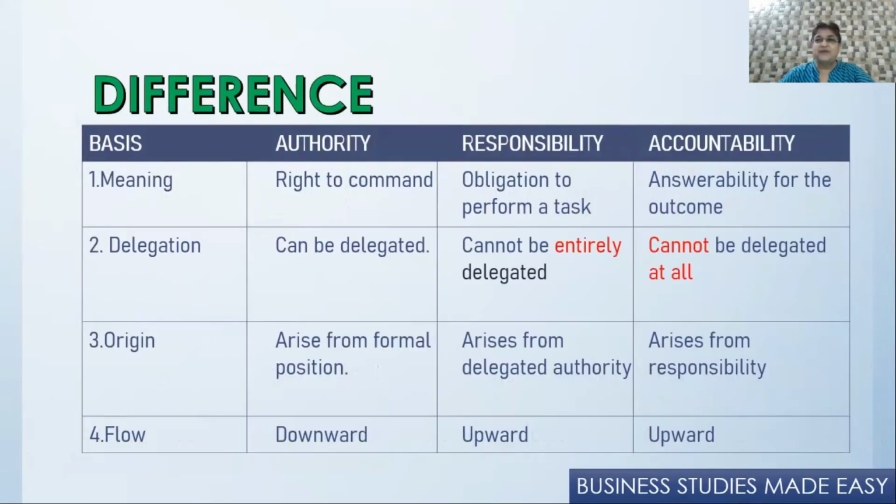Now let's do the difference between them, between authority, responsibility, and accountability. The meaning: authority is the power that a superior has over the subordinate, that is, the right to command. Responsibility is the obligation or the duty, and accountability is the answerability of the subordinate to the superior.